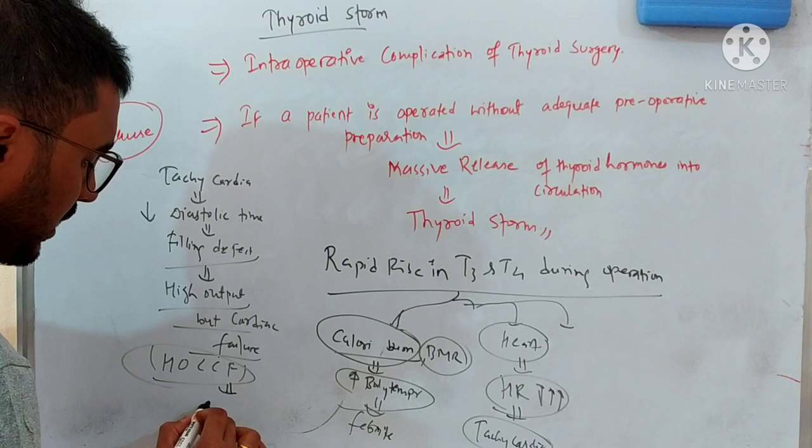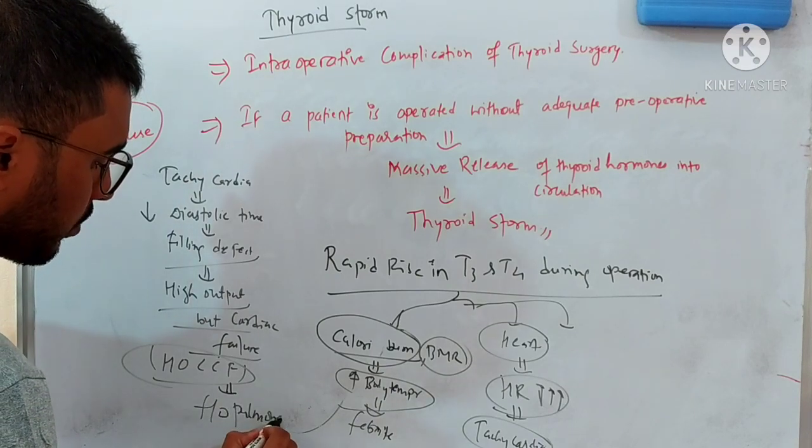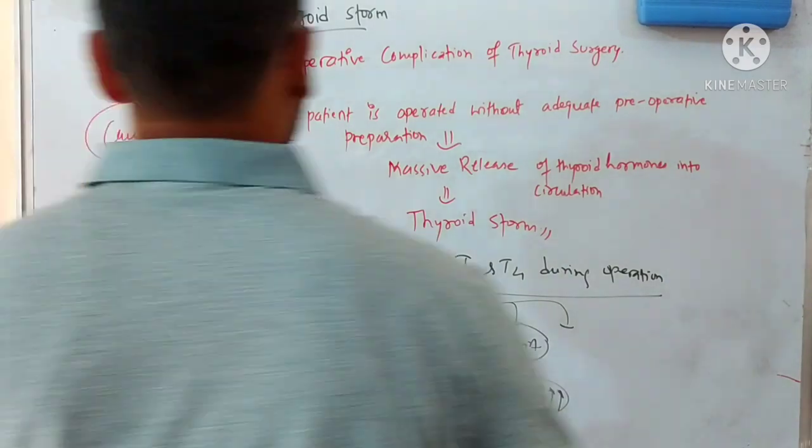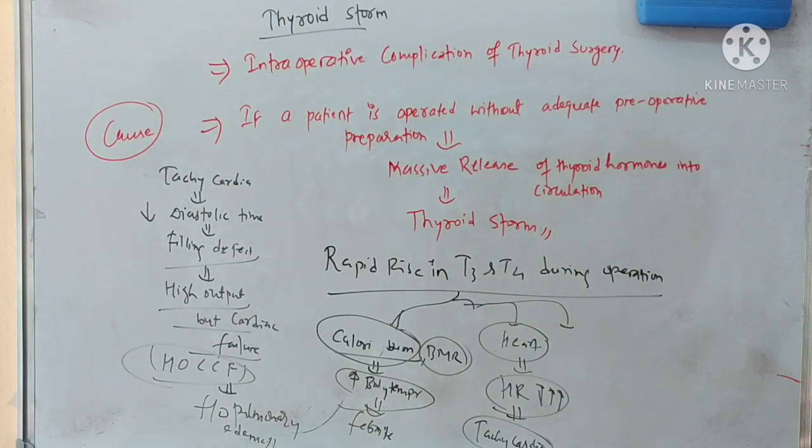And yes, there can be the features of pulmonary edema also. The person may develop pulmonary edema features. So such a scenario will be seen in this patient, and the person can die on the operation table also. That is why thyroid storm is a dangerous complication that the surgeon can encounter during thyroid surgery. So what is the main reason for this thyroid storm?